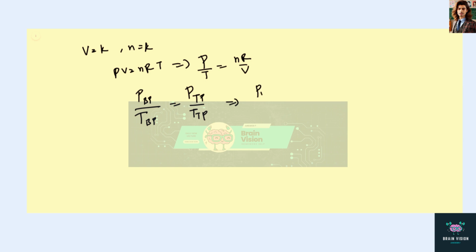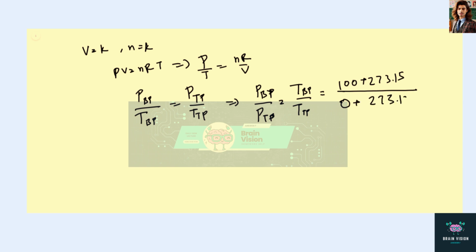So that gives us pressure at boiling point divided by pressure at triple point is temperature of boiling point divided by temperature of triple point. Now that boiling point is at 100 degrees Celsius, so that's 100 plus 273.15 in Kelvin. And triple point is 0 degrees Celsius, so that's 0 plus 273.15 Kelvin, which gives us 1.3660.